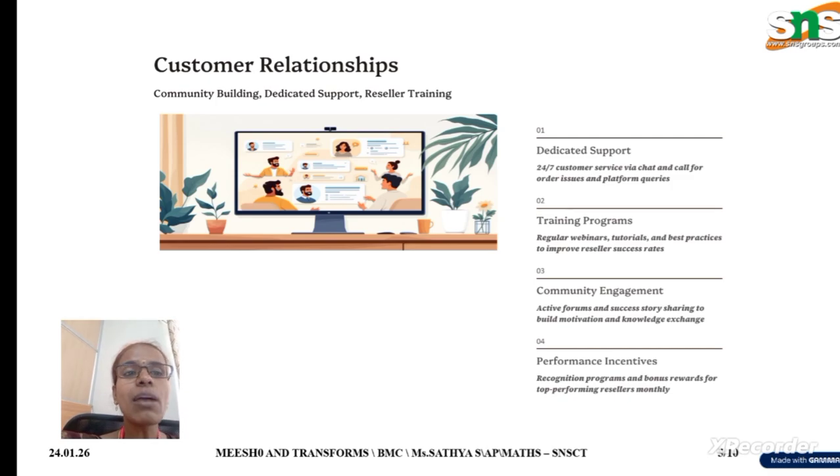And the third thing is community engagement. So active forums and success stories, which is going to share motivation and have a knowledge exchange, right? And then the last thing is performance incentives, how they are performing, right? Based on that we will have some incentive, which is also a main thing, I think. So it is going to recognize the programs and give bonus rewards for top performing resellers monthly.